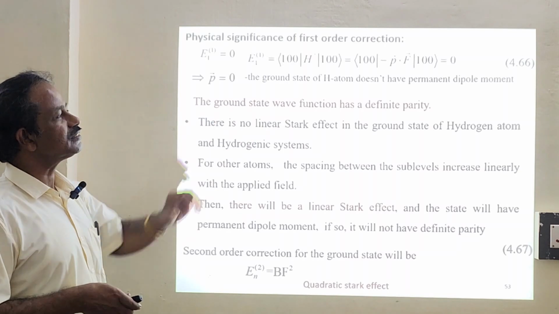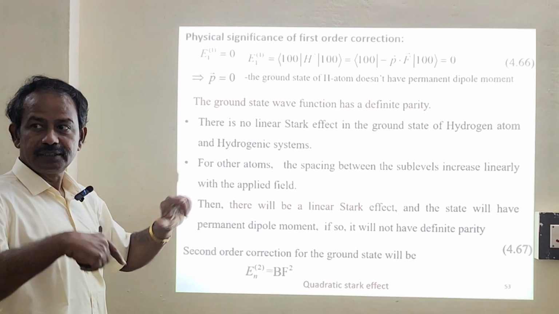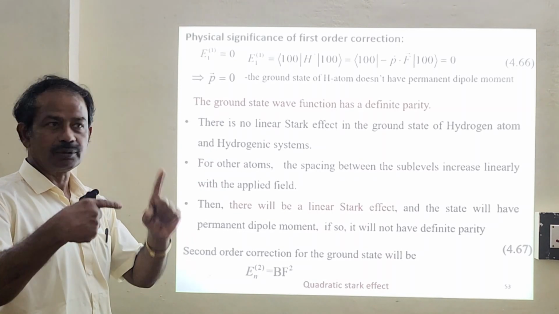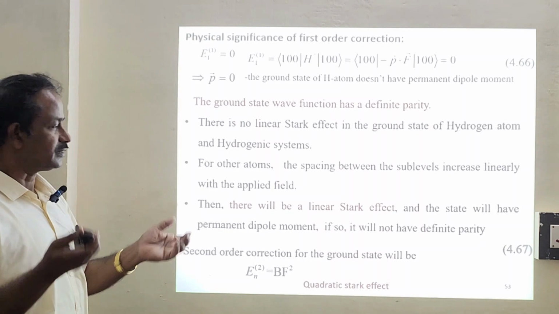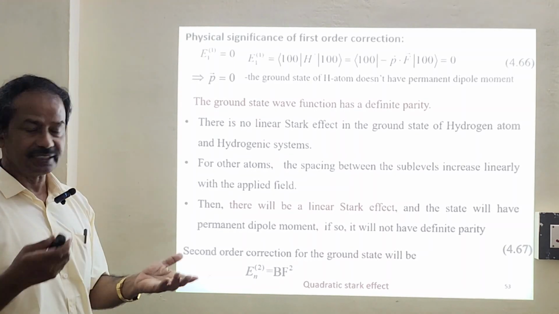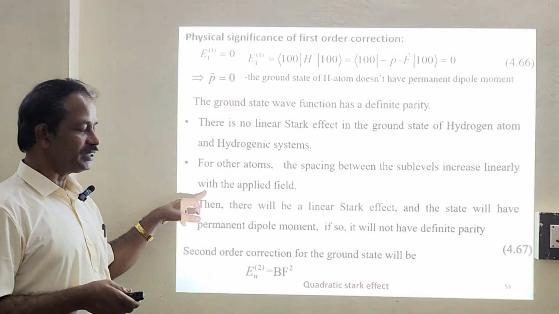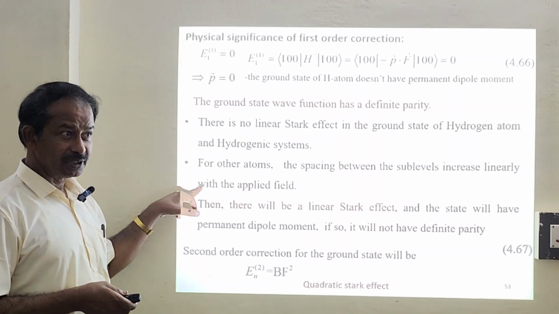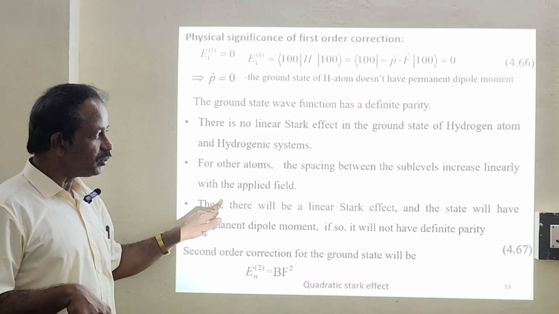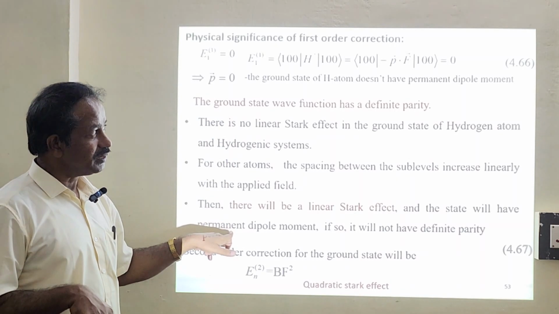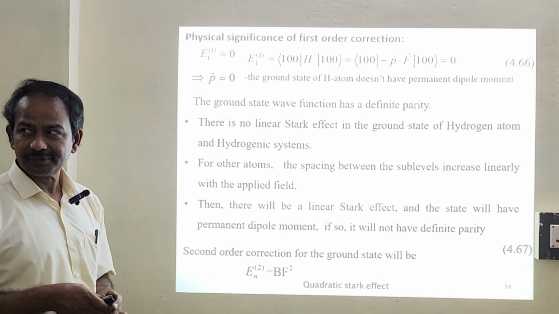So there is no linear Stark effect in the ground state of the hydrogen atom and hydrogenic system, hydrogen-like system. That is, the outermost orbit will have a single electron, like hydrogen. So that's what we call a hydrogenic system or hydrogen-like system. For other atoms, the spacing between the sublevels increases linearly with the applied field. So this will work out only for the hydrogenic system. So this is the main conclusion.